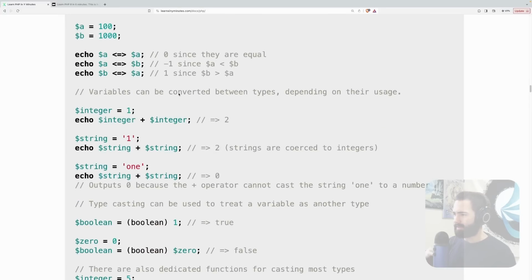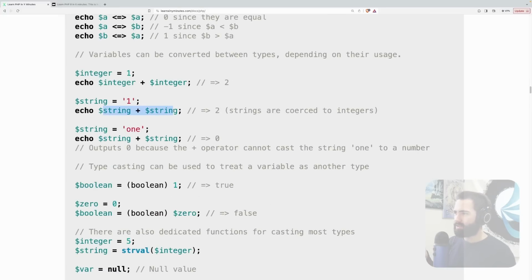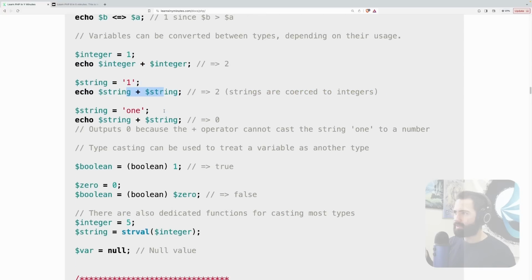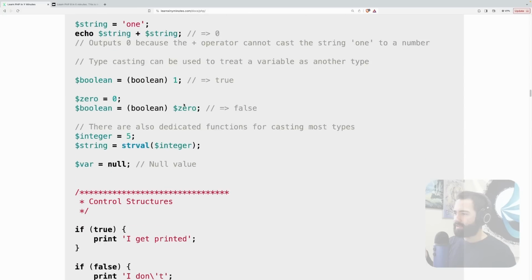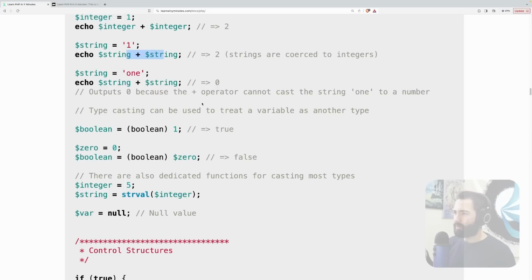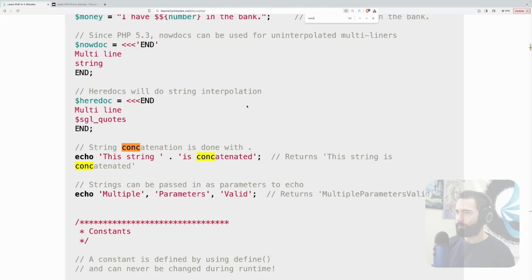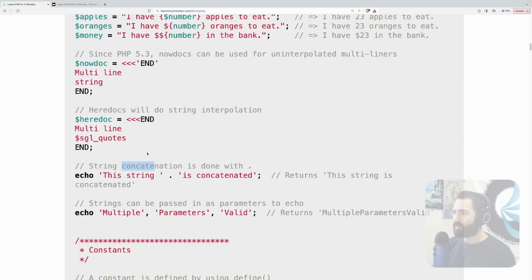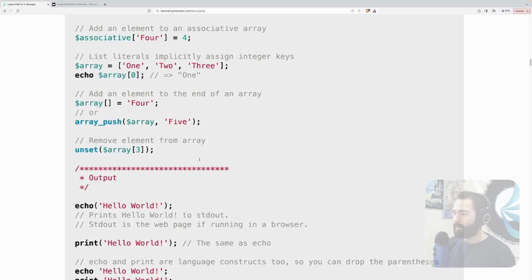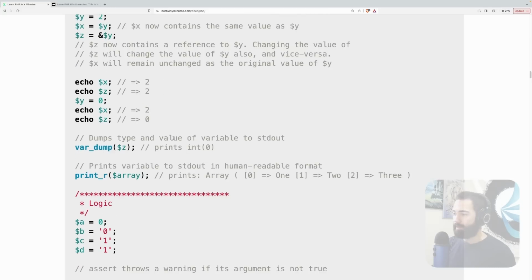We got the standard comparison stuff. Strings are coerced into integers, so plus is only integer operation. So how can you concatenate? Okay, concatenation is a dot, and it looks like I have scrolled past this. Okay, a little bit weird.